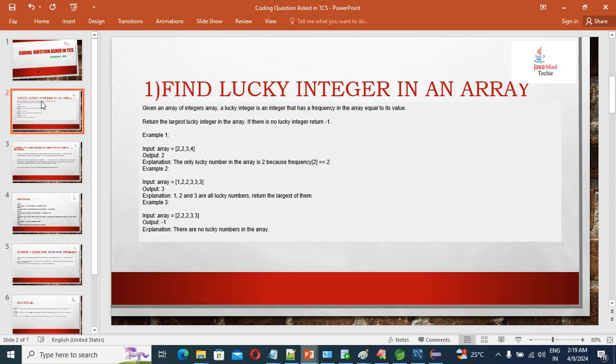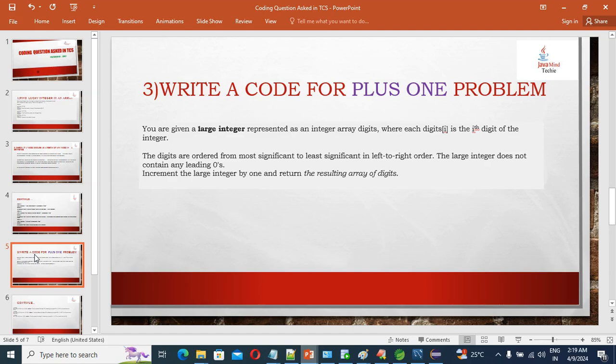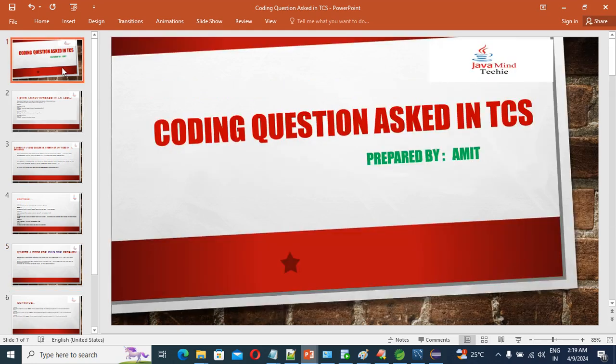Find lucky integer, right? And then the second question: check if a word occurs as a prefix of any word in a sentence. You may get this question as well. And the last question guys, very interesting, right? Write a code for the plus 1 problem, right? What I mentioned is, if you're going to add 1, how are you going to show our output? All these questions were asked in the TCS interview. Okay, so you may get the same question in any other company interview as well.